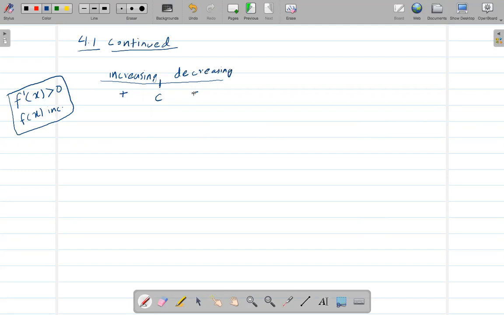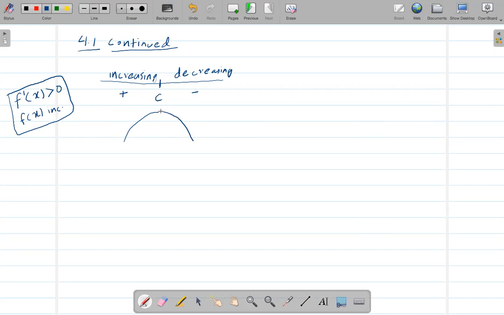This means if it is increasing, then the graph on this region will be something like this. And after this point, it is decreasing, so it will be something like this.